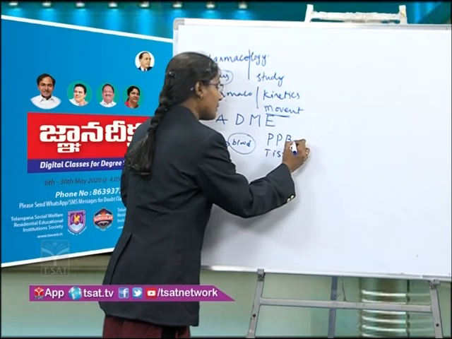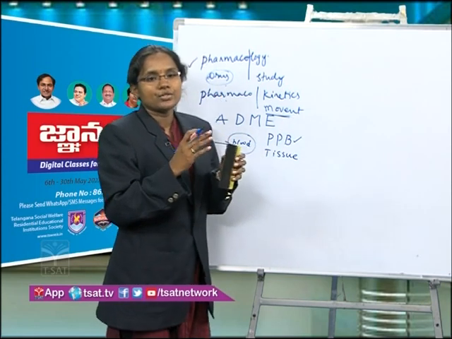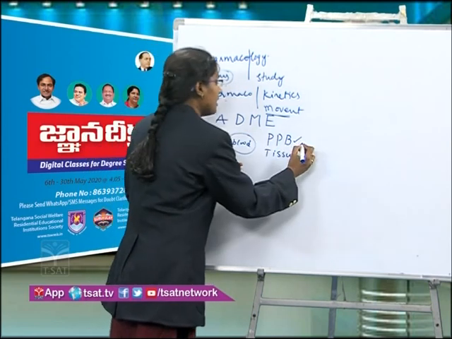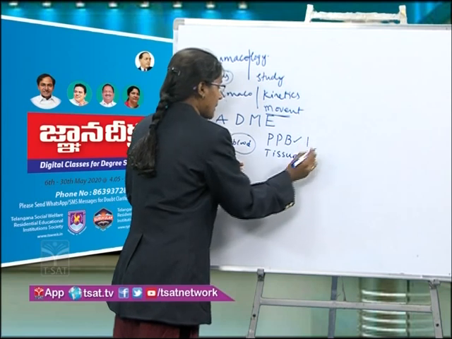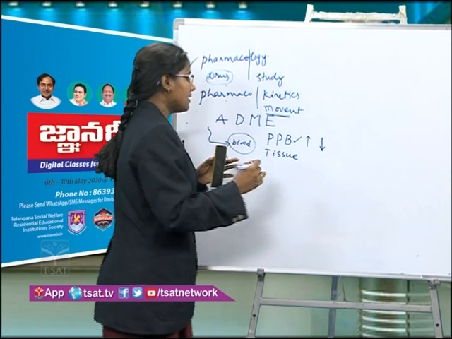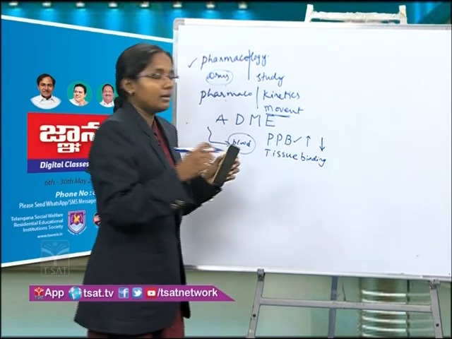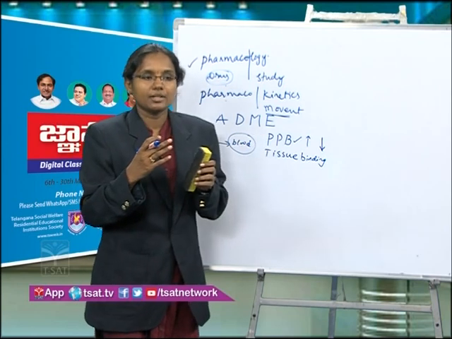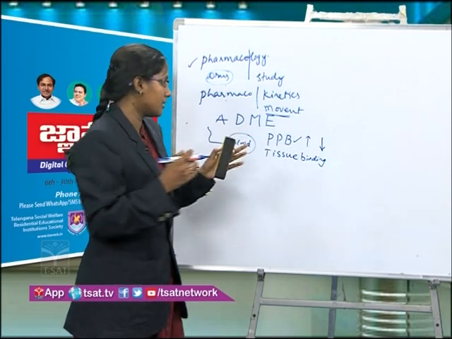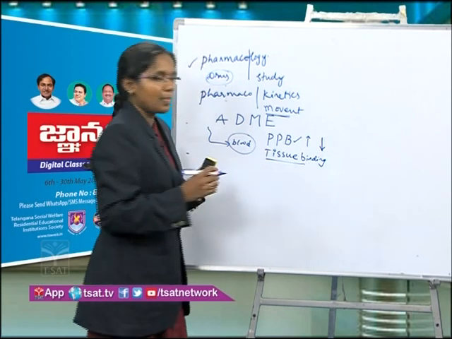If there is more plasma binding, then the drug will diffuse from one tissue to the other with very less efficiency. If PPB is more, then distribution is less. Tissue binding: if the drug binds to a tissue, then it will cause side effects or toxic effects. Tissue binding also causes much toxicity, right?